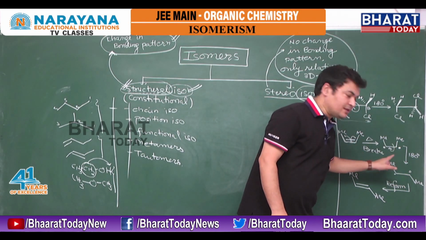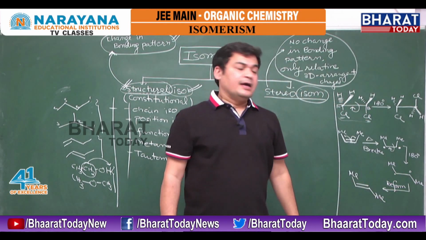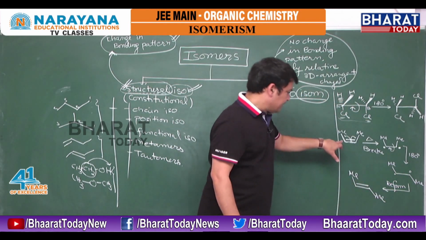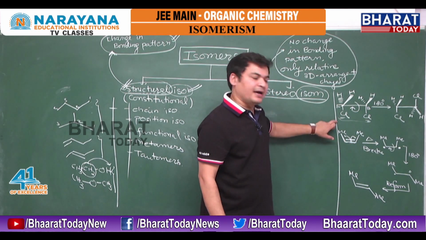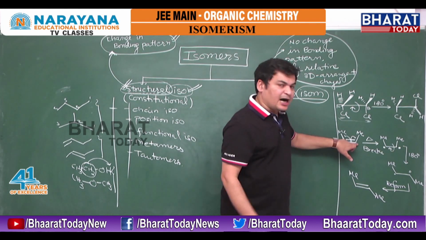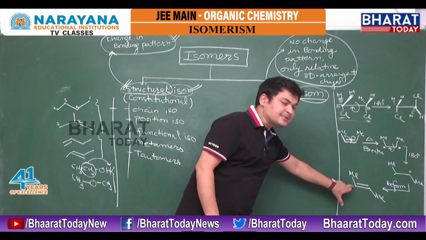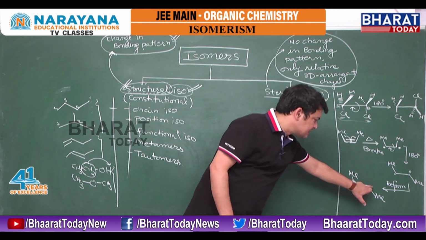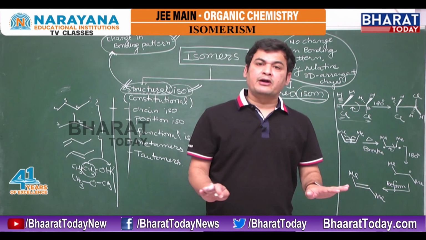After rotation, when they are present on the opposite side, then again I reformed the bond. It means here again, if you see, there is no change in bonding pattern. The first carbon has methyl and one hydrogen, which I actually didn't show. The second carbon again has one methyl and one H. Finally, this carbon has methyl and H, and this carbon has methyl and H. It means there is no change in bonding pattern.